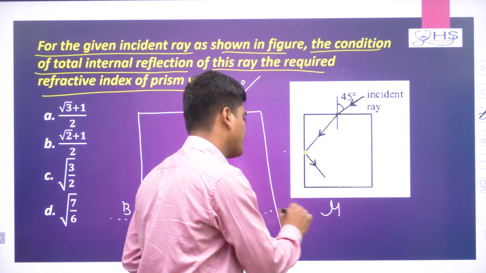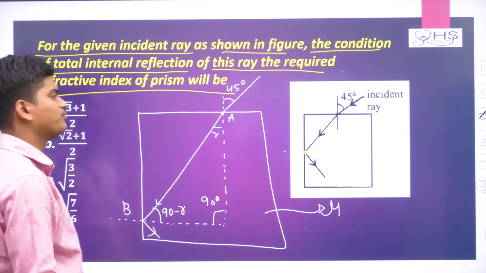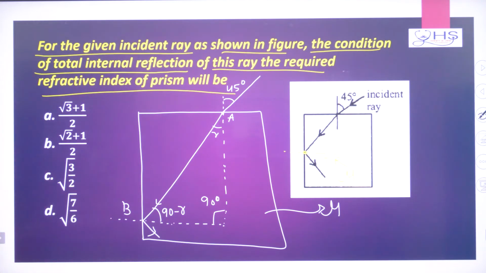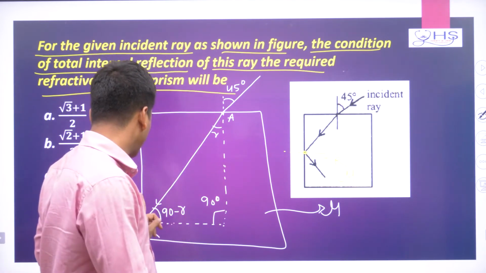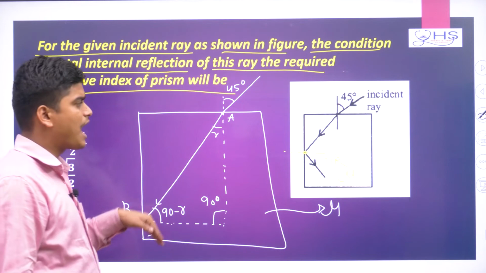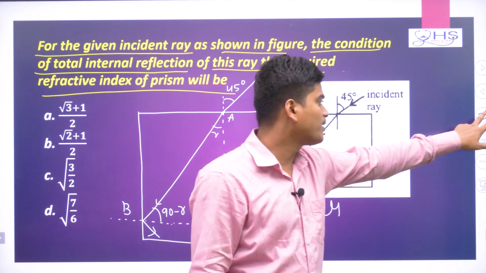So you need to find the refractive index of this medium, which is nothing but mu. This is the idea, it is given here. Four options are also given. Now what we need to do is apply Snell's law here, then apply the TIR condition here. After that I can get it.